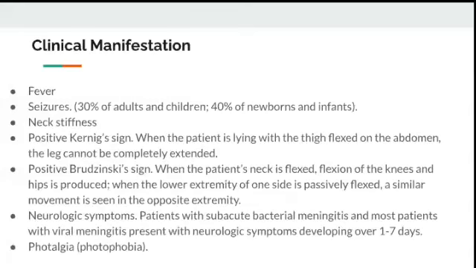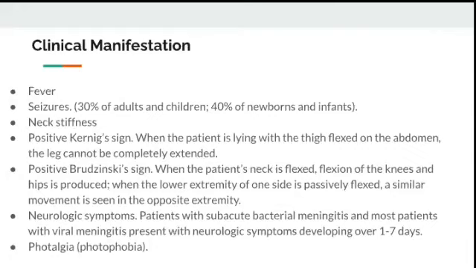The clinical manifestation of meningitis includes fever and seizures. Seizures are noticed in 30% of adults and children and 40% in newborns. So neck stiffness is a specific identification of meningitis, and there are two other signs. These three, Kernig sign, Brudzinski sign, and neck stiffness, make a triad to confirm meningitis.